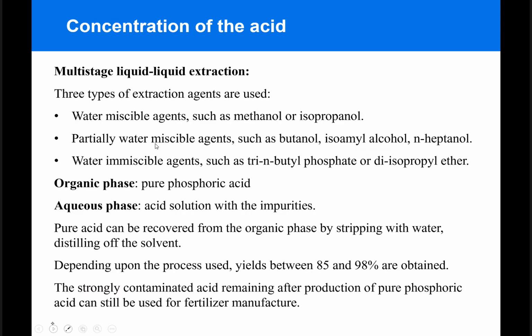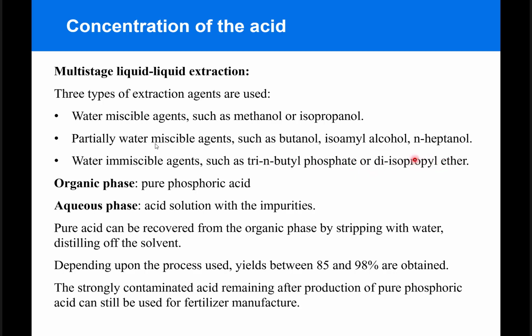An alternative for increasing the concentration of the acid is the multi-stage liquid-liquid extraction. In this process, there are three types of extraction agents used. First type is the water miscible agents such as methanol or isopropanol. Second type is the partially miscible agents such as butanol, isoamyl alcohol or N-heptanol. And the third type is the water immiscible agents such as tri-N-butyl phosphate or diisopropyl ether.